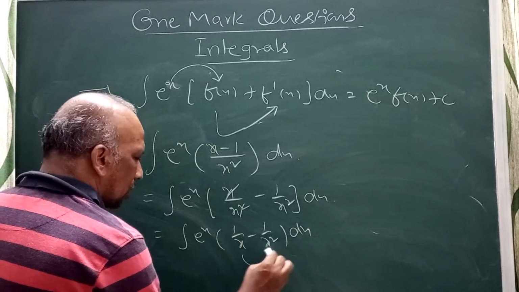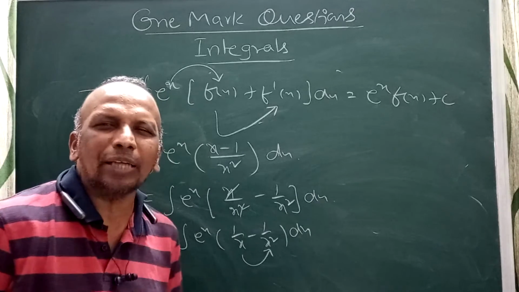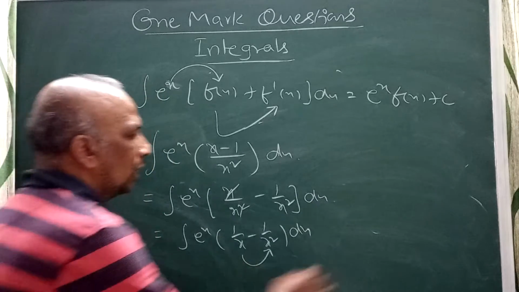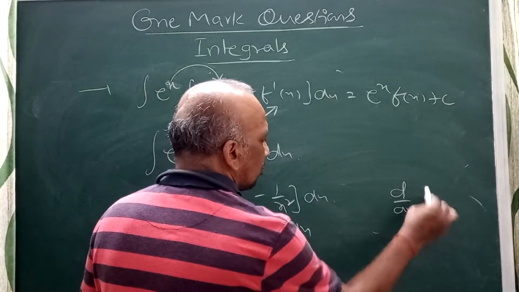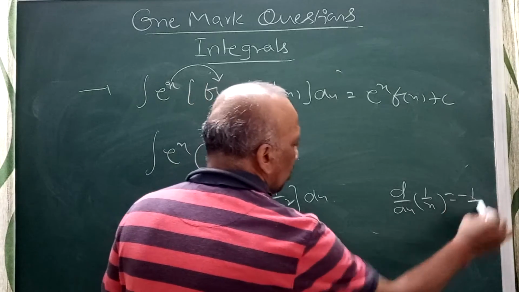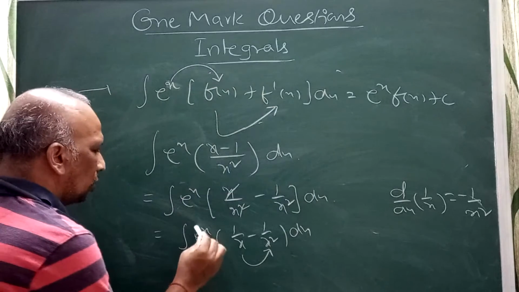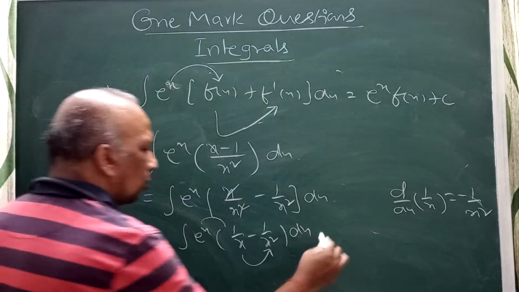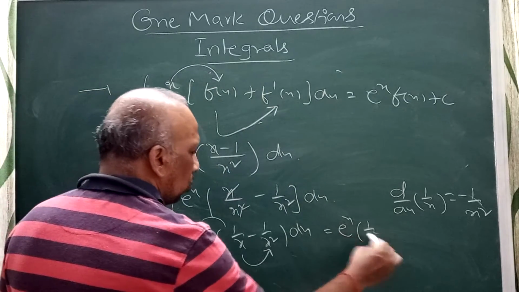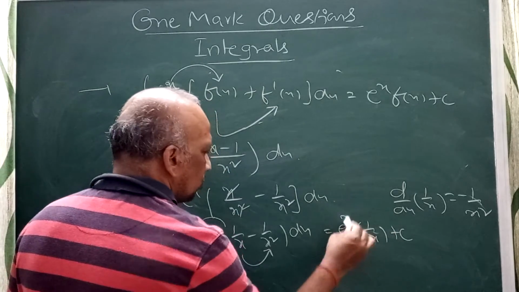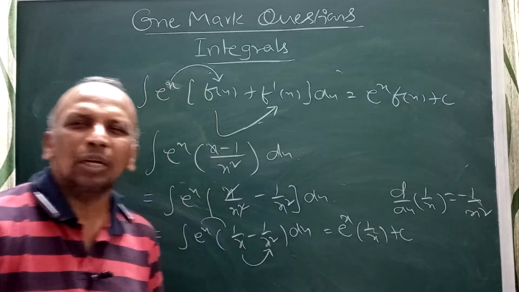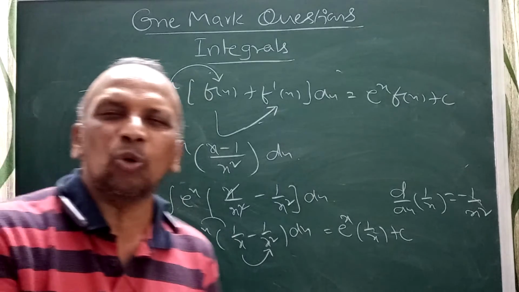So the derivative of this is this. The derivative of 1 by x is minus 1 by x square. We know that d by dx of 1 by x is minus 1 by x square. Use this formula, then your answer is this into this into this. Your answer is e power x into 1 by x plus c. The question they may ask for 1 mark or 2 marks.